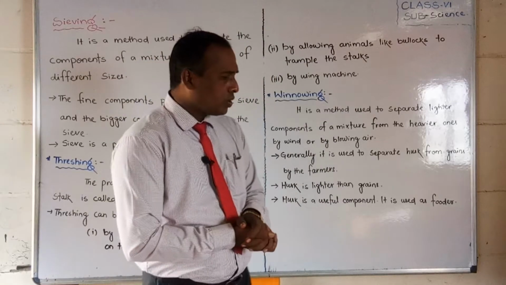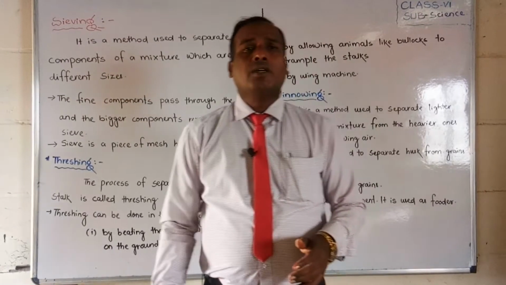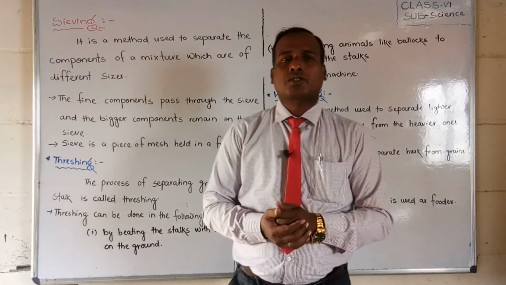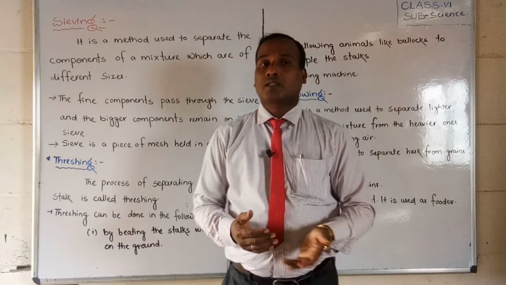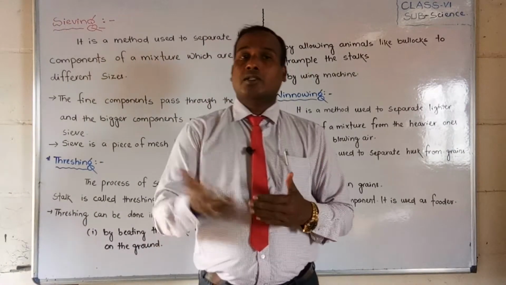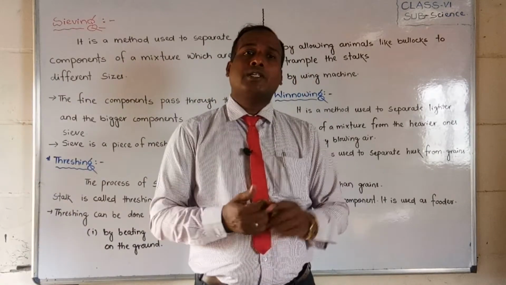Students, so this is hand picking, which we already discussed in the last class. But today we are going to discuss other methods which we follow to separate solid particles from other solid particles. There are 3 other methods, as I have told: one is threshing, another one is winnowing, and sieving.